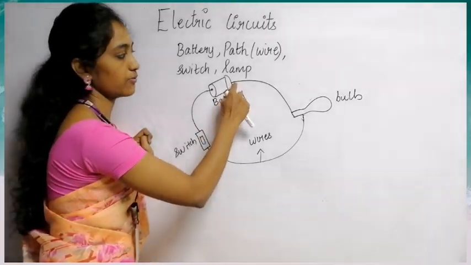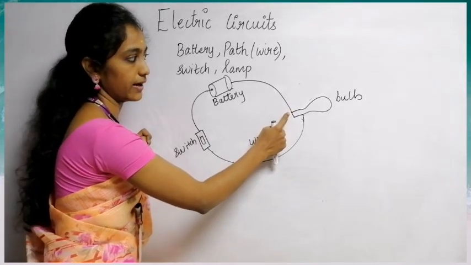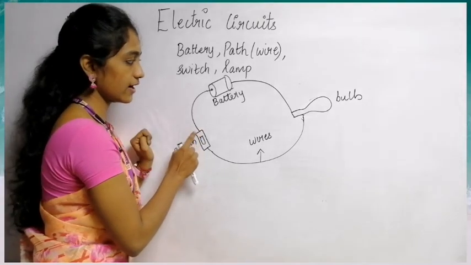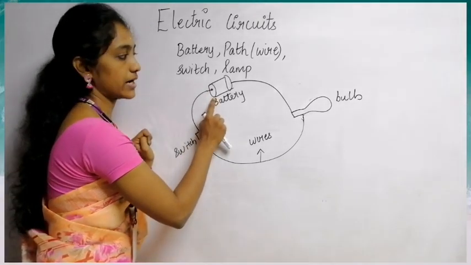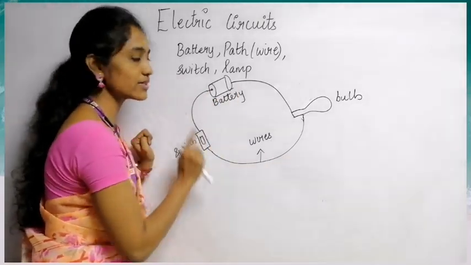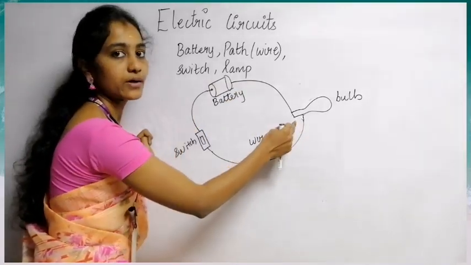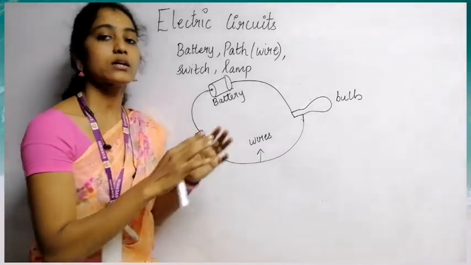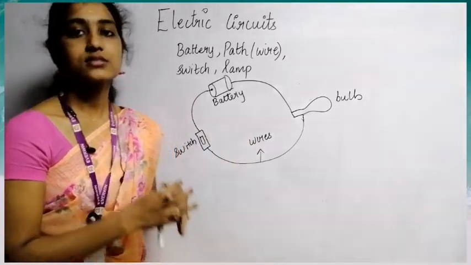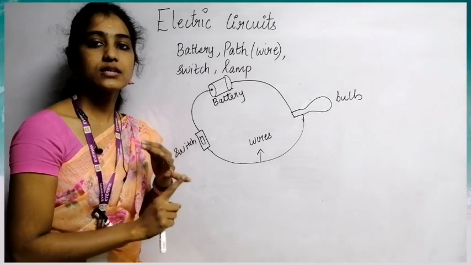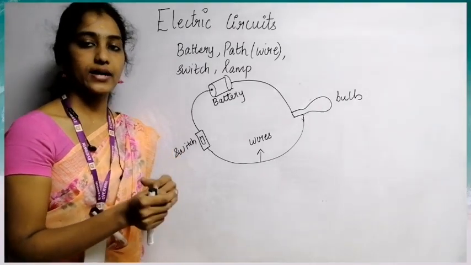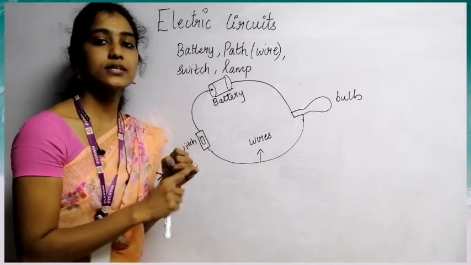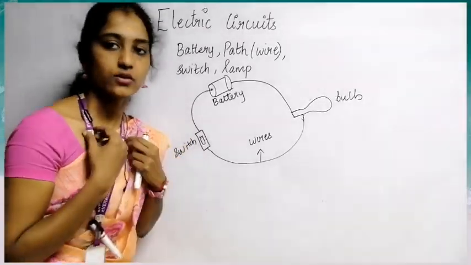One terminal of the battery is connected to one end of a bulb, another end of the bulb is connected to one end of the switch, and the other end of the switch is connected to the battery. So this is the simple circuit. Once you switch on the battery, the bulb glows. So this is how simple circuits are made. In 2 ways we can connect circuits. First one is series circuit, another one is parallel circuit. So we have 2 basic ways for connecting our circuits, series circuit and parallel circuit.